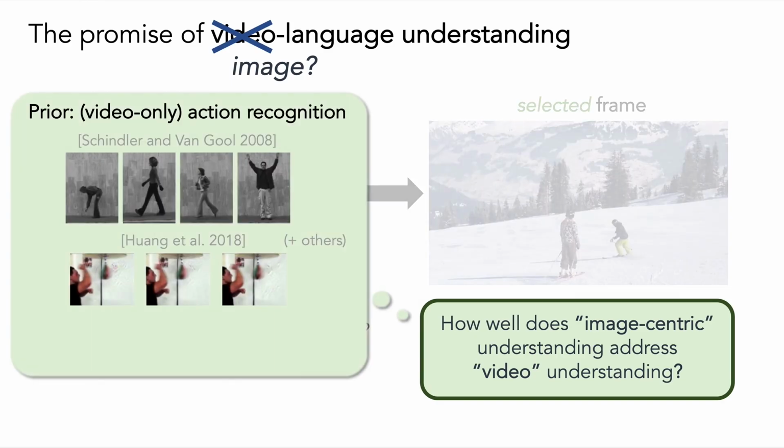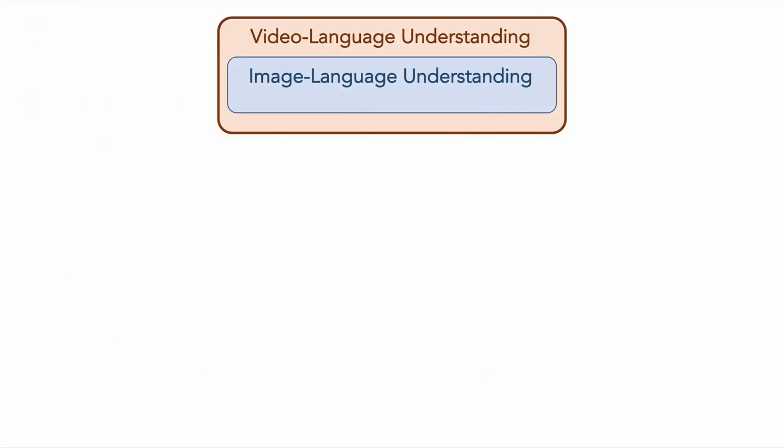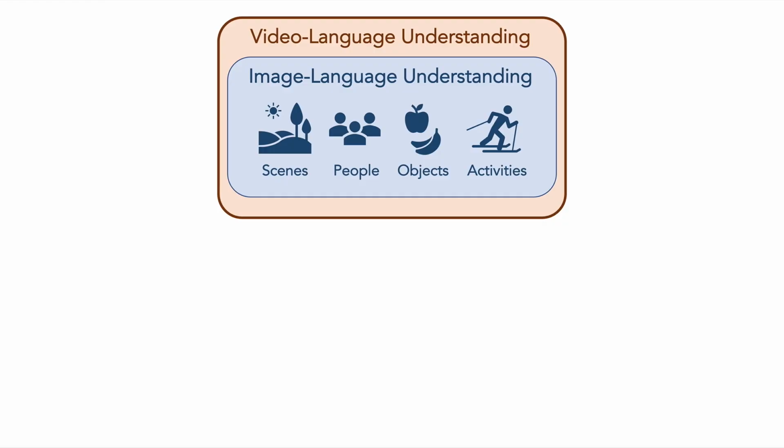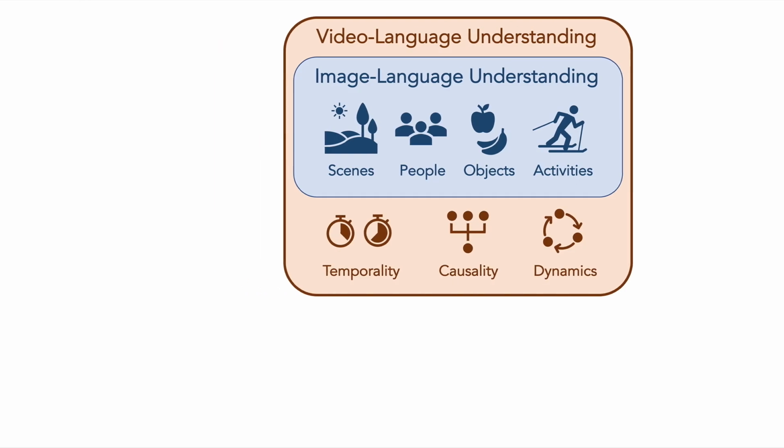This fundamental question has been examined many times before for video-only action recognition with significant impacts on the field. Our focus here is on videos plus language, where language can describe more complex events and event relationships. More broadly, the promise of video language understanding is the ability to go beyond image-centric understanding, from scenes, people, and objects in a single frame, towards temporality, causality, and dynamics across multiple frames.